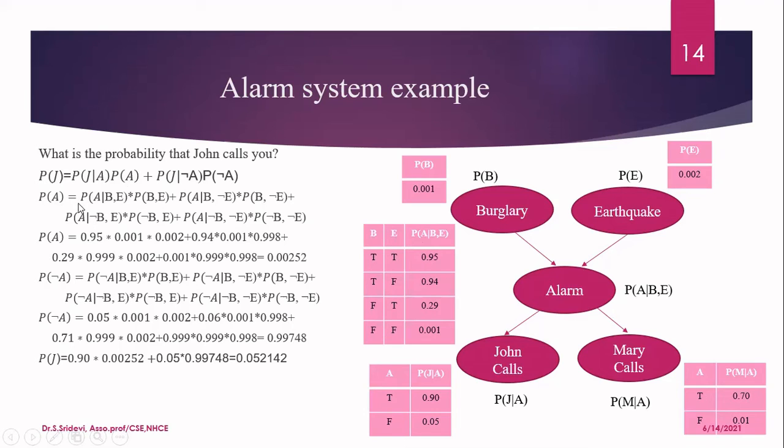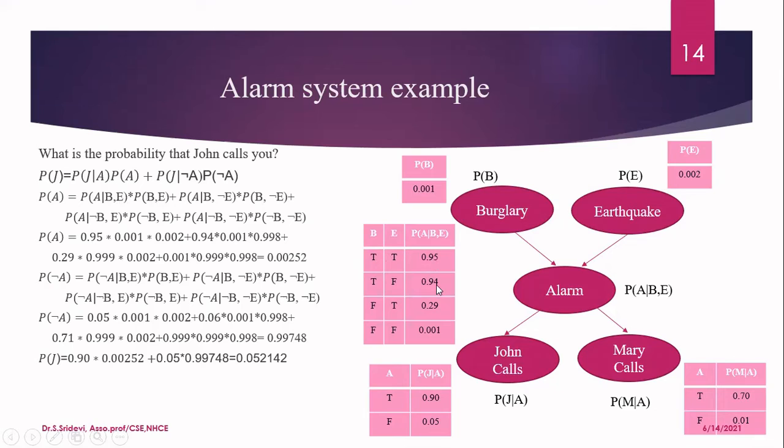Okay, so that is the first term I'm going to consider. Probability of alarm given burglary and earthquake multiplied by probability of burglary and earthquake. Why am I doing this multiplication? Because this is a conditional probability. The alarm will ring given that there is a burglary and there is an earthquake. So you should write only the conditional probability here. Okay, so now that is the first term, which is related to the first row in this table.